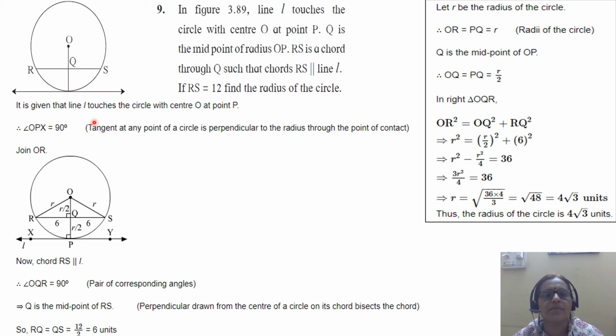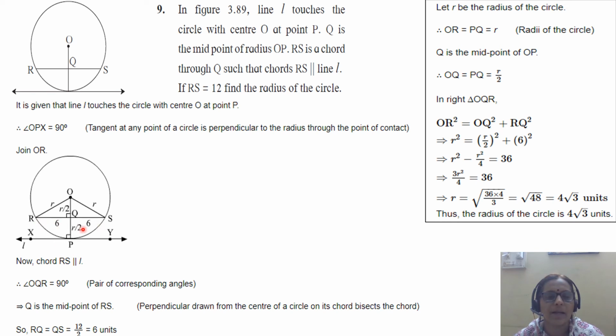Now it is given that L touches the circle with center O at point P. So this is point P. Observe the diagram. Line L touches the circle with center O at P. Angle OPX is 90 degrees, take any point on the line. Now the tangent at any point on the circle is perpendicular to the radius through the point of contact. Now you join OR.